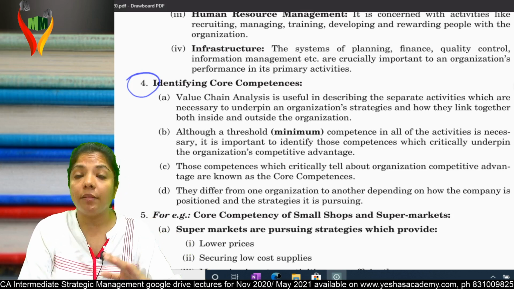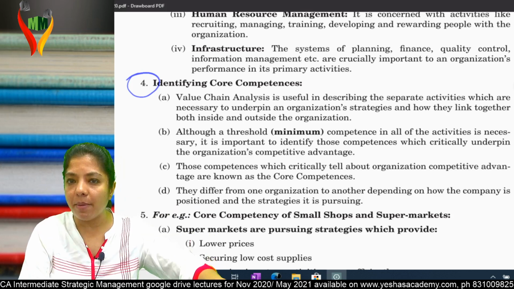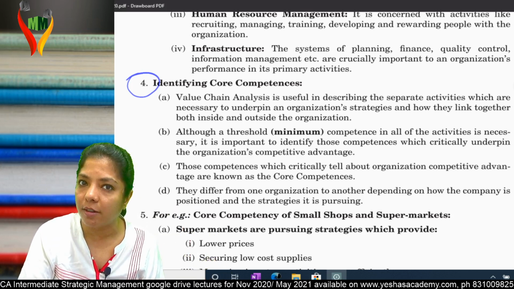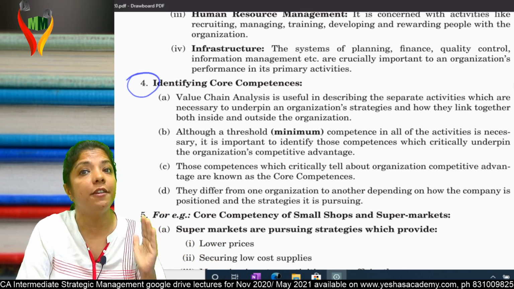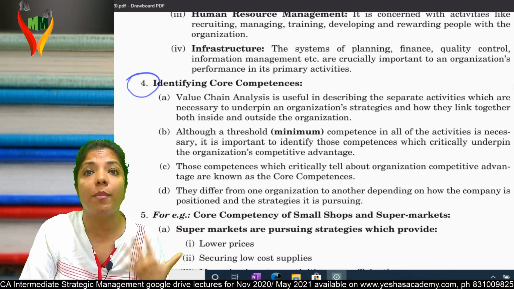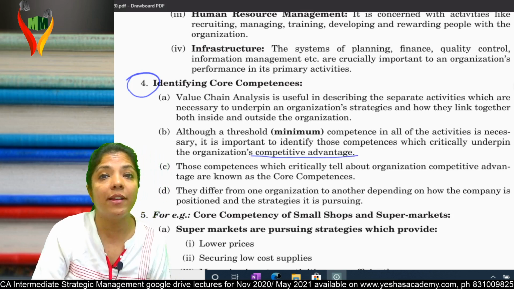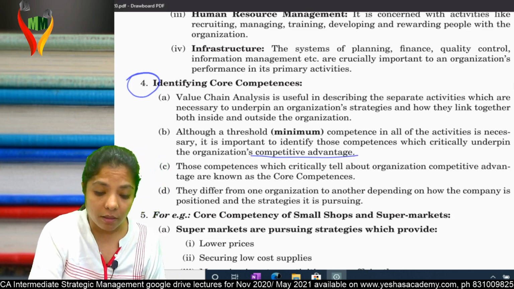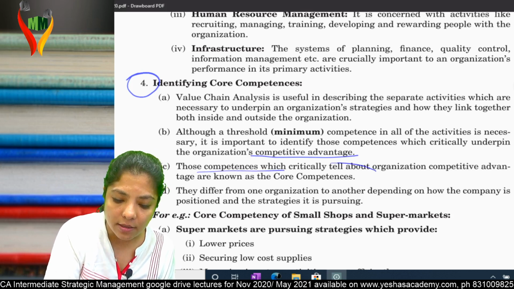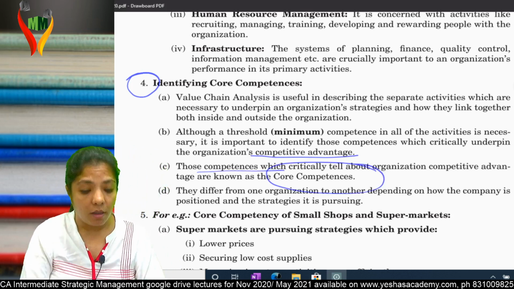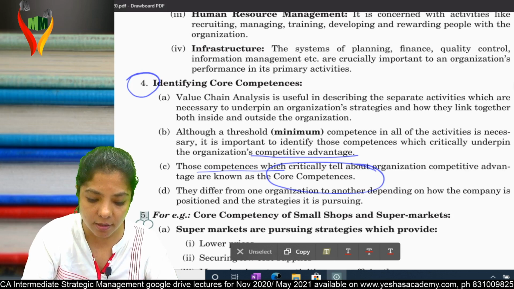Understand? See, you have to give bare minimum, but only bare minimum is not sufficient. Then you need to identify where you are different from others, that is your core competency, that will help you to have a competitive advantage. That different thing is called core competency. Am I clear? So let's see the example which we have just left above.